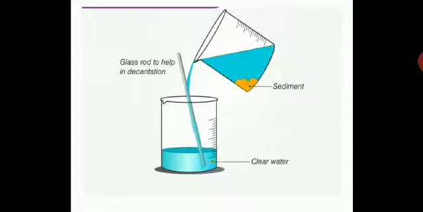In sedimentation, you allow a mixture like sand and water, or mud and water, to settle. Whatever heavier insoluble solids are there will settle, and in the upper layer you will get clear water. Then how are you going to separate them? By decantation. Decantation is done this way: you take one more beaker, put a glass rod, and pour the clear water through the glass rod. Gradually, very slowly, very gently, you are going to separate the water from the sediment. What is sediment? The heavy insoluble particles of dust, dirt or mud. So this is decantation, children.